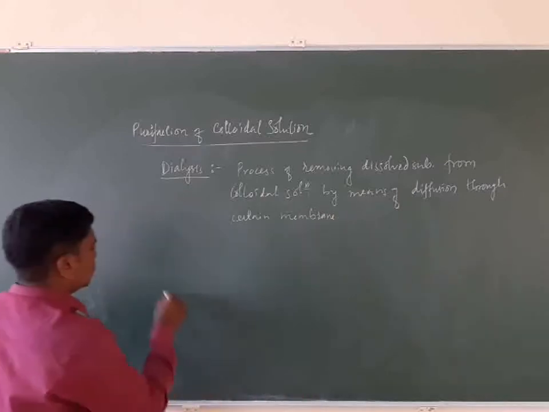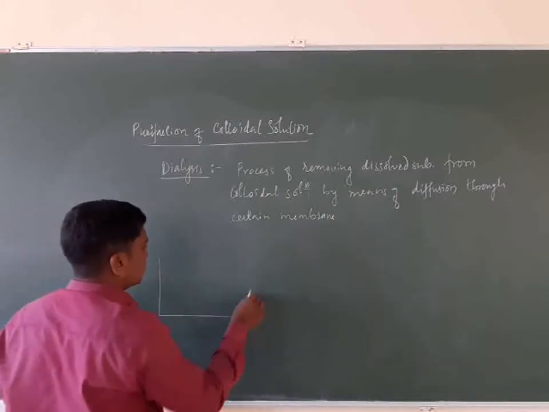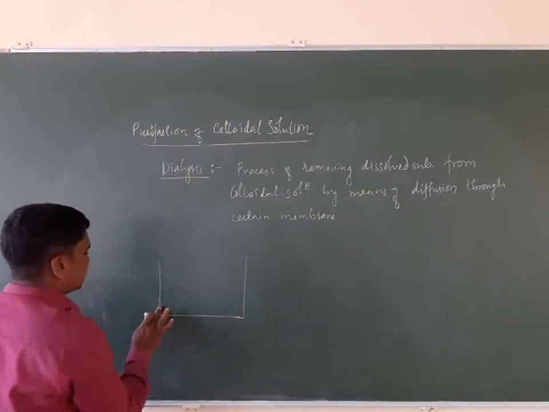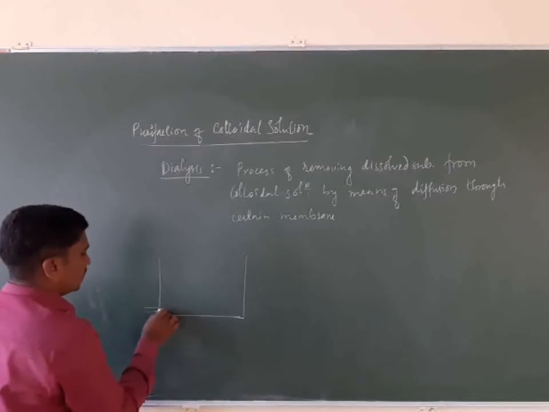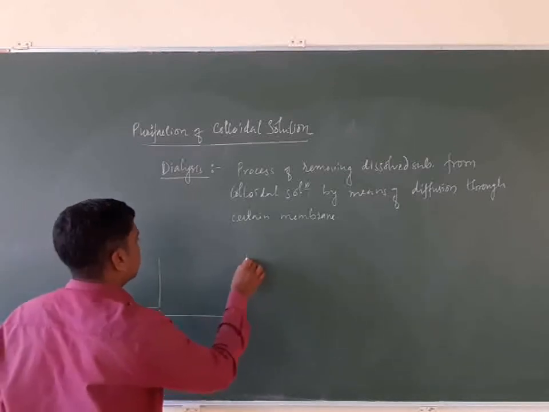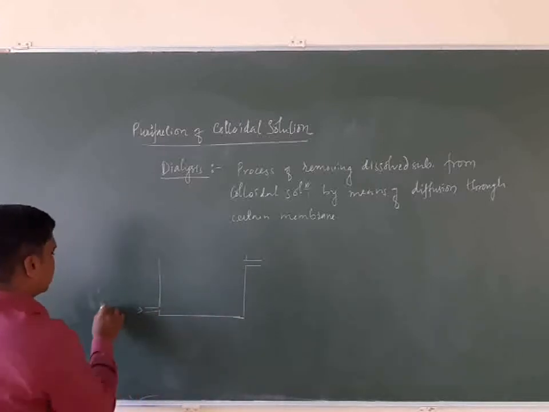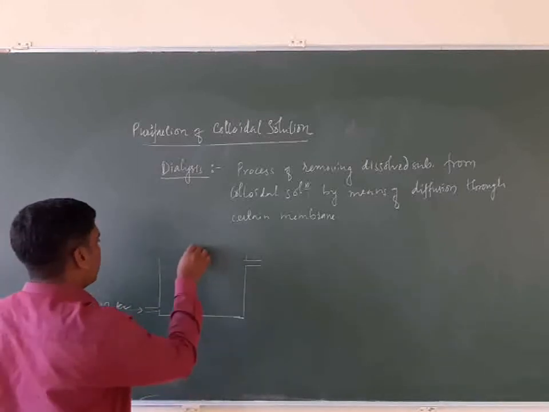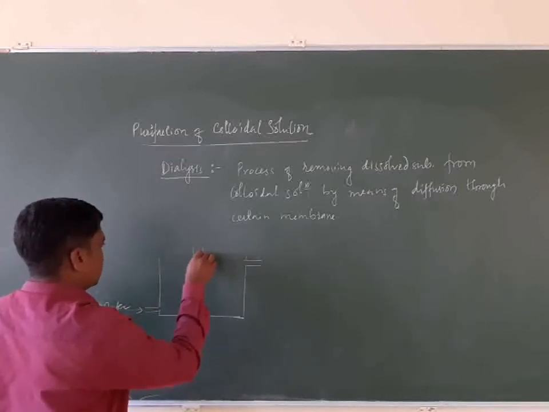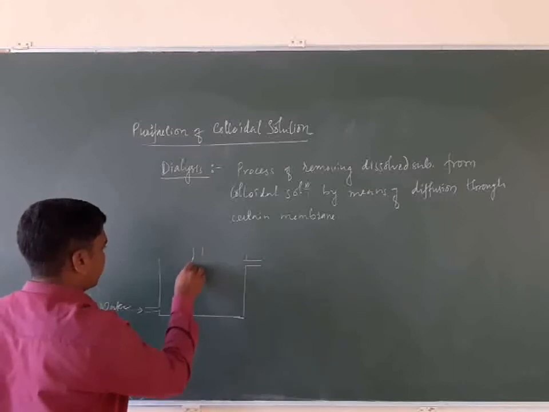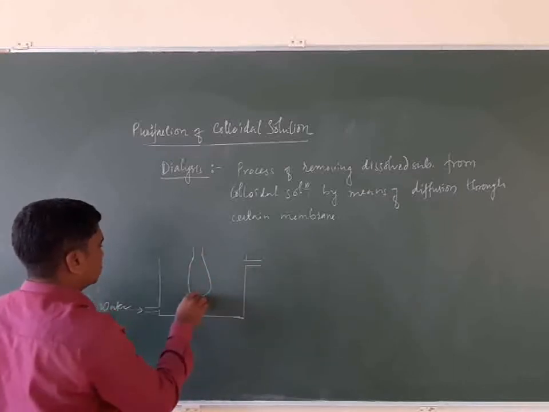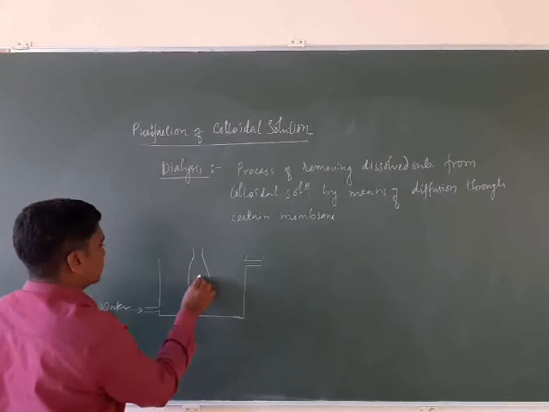So what is actually done in dialysis? Here we take one container with a continuous flow of water, and there is a bag which consists of the colloidal solution.